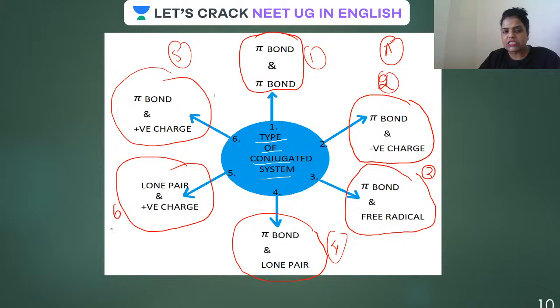And guys, the sixth one includes lone pair and positive charge. So this is very, very important. There are five types of conjugation where pi bond is involved: pi bond to pi bond first, then pi bond to negative charge, then pi bond to positive charge, then pi bond to free radical, and then pi bond to lone pair. Is that clear to all of you?